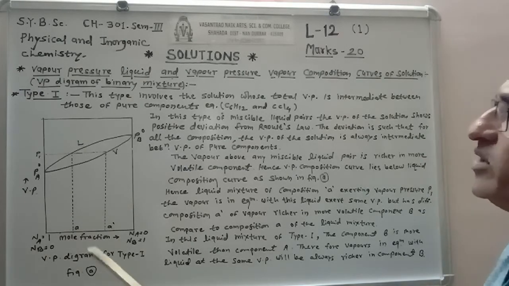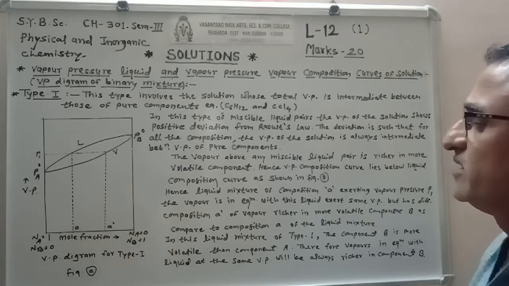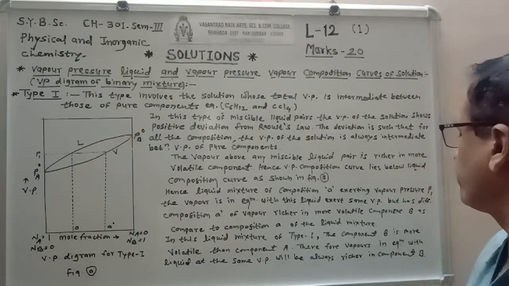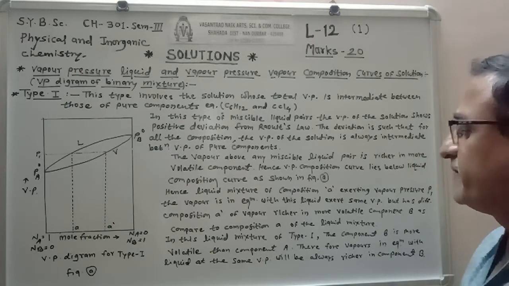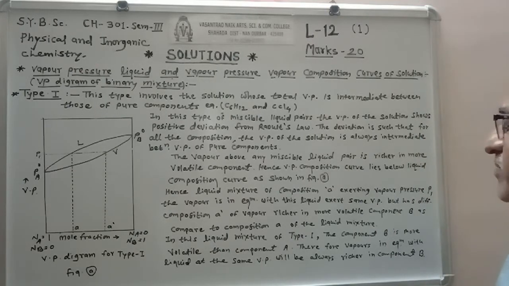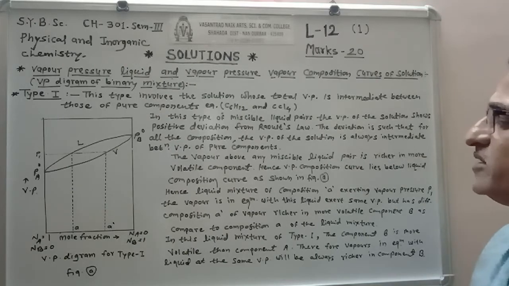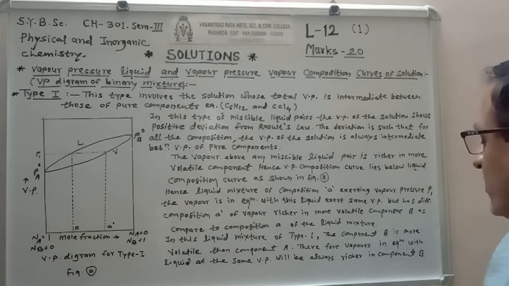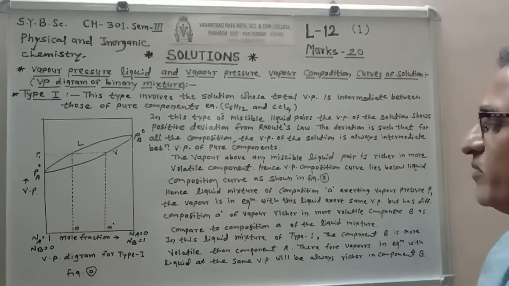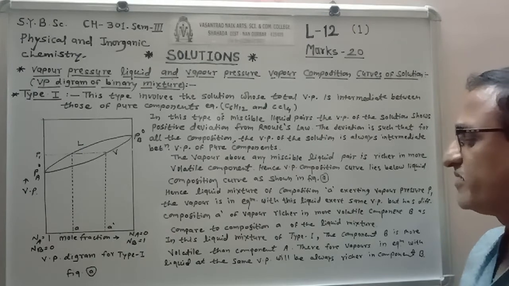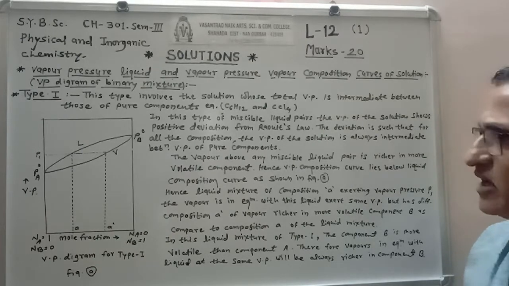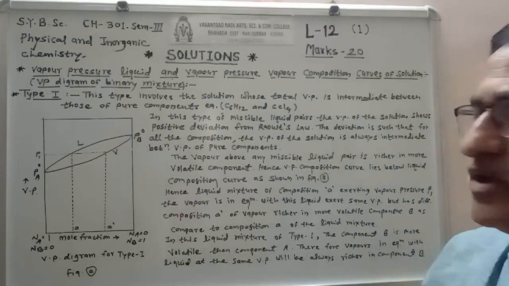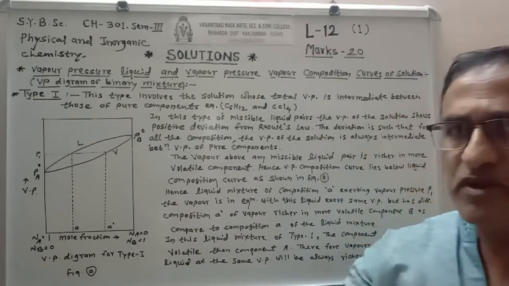In this type 1 liquid mixture, component B is more volatile than component A. Therefore, the vapors in equilibrium with the liquid at the same pressure will always be richer in the more volatile component B. In this way, we have explained type 1.